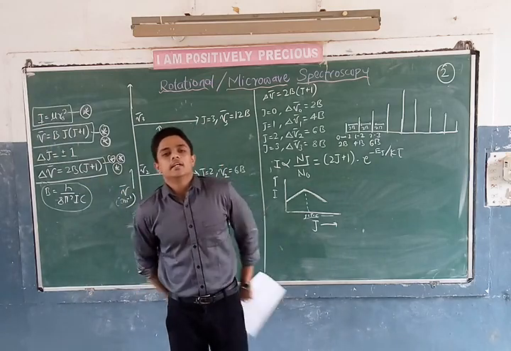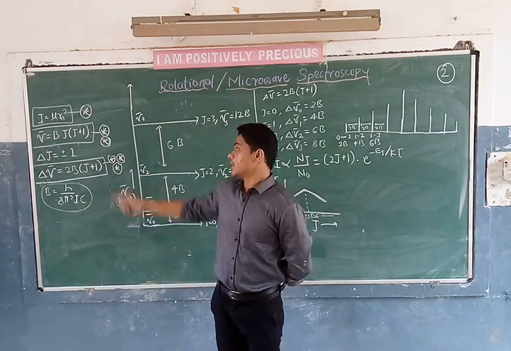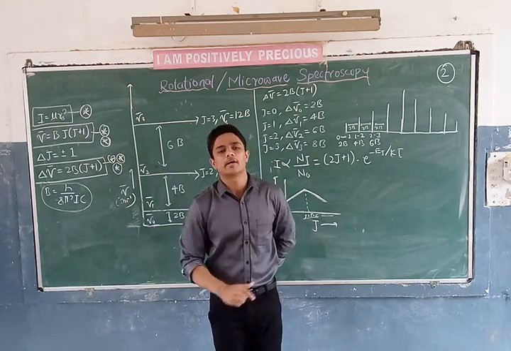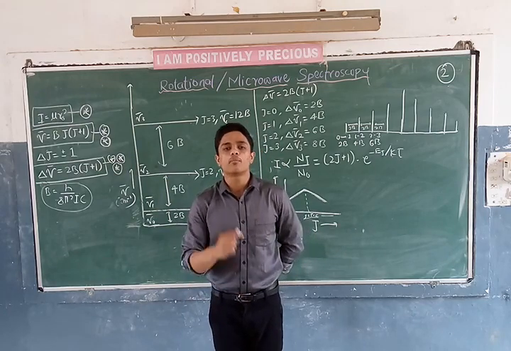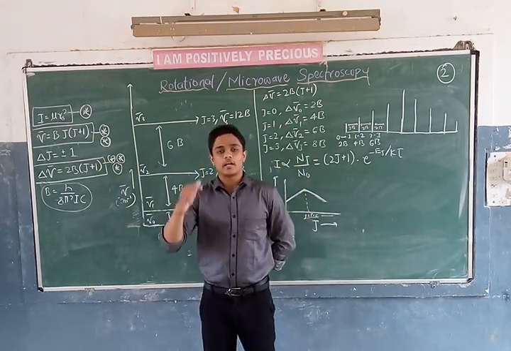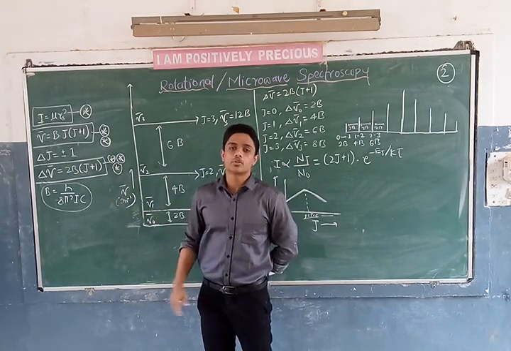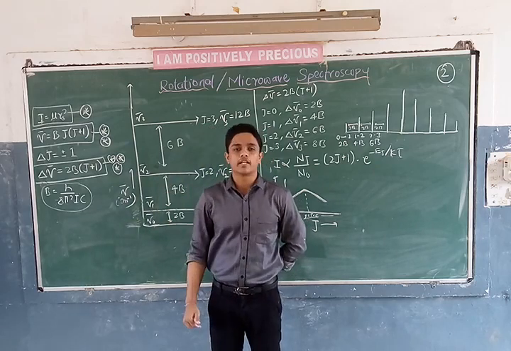This is the importance of this derivation, the whole class. I have derived the expression and explained its applications. And I need to solve a few problems so that you will be clear what kind of questions they will ask and how we should determine R0, that is the bond length of the molecule.